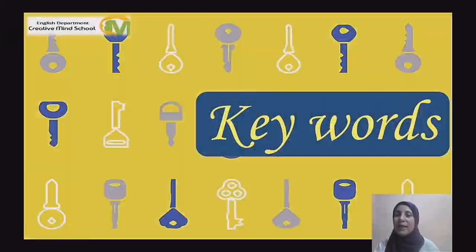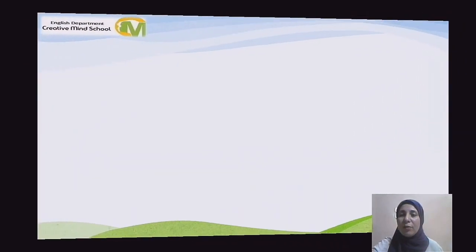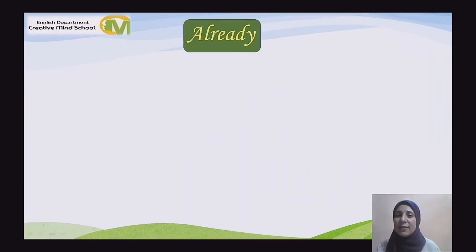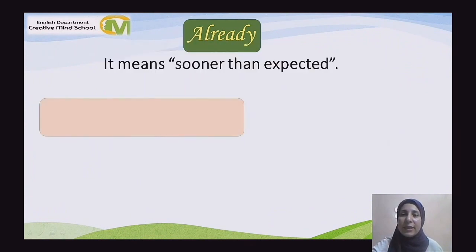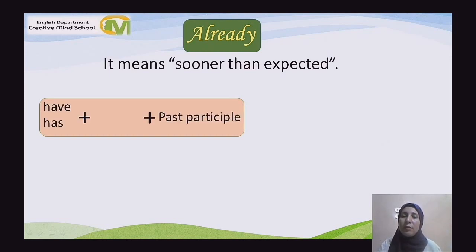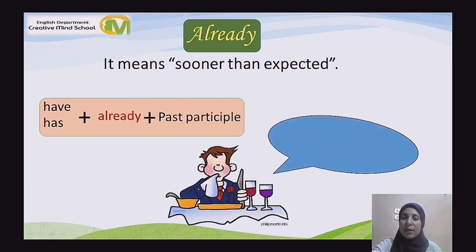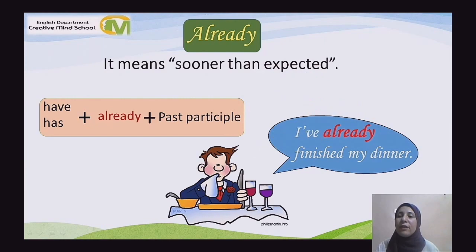Now, it's time to talk about the key words. Our first key word here is already. Already, when you use it in a sentence, it means sooner than expected, and it comes between have or has and the past participle. Example, I have already finished my dinner.